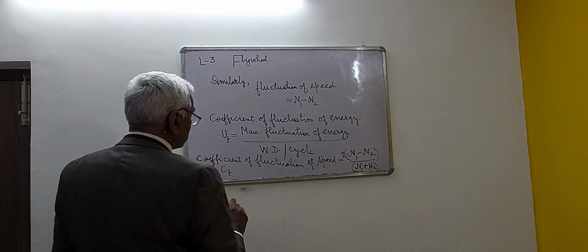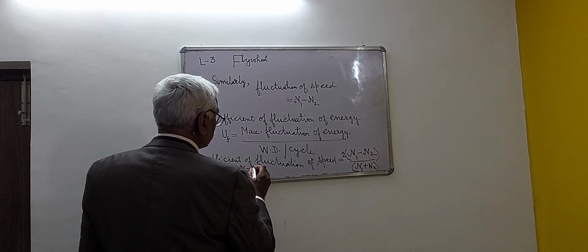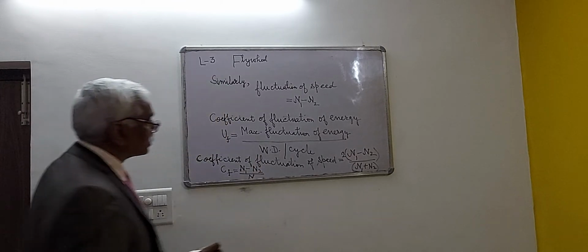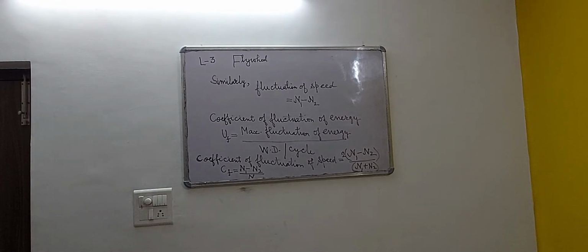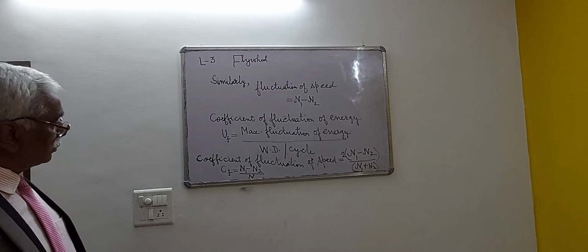So CF can be written as N1 minus N2 divided by N, where N is equal to the average speed of the flywheel, that is N1 plus N2 by 2.